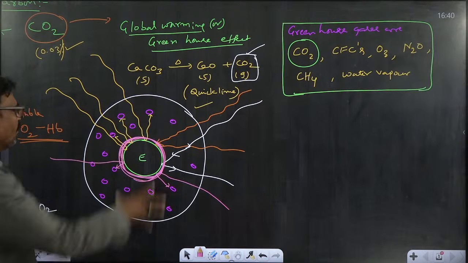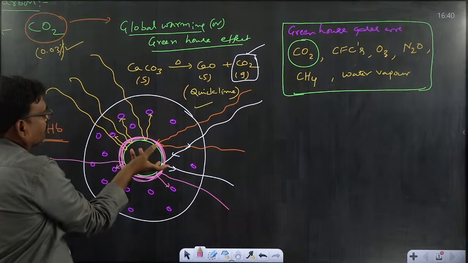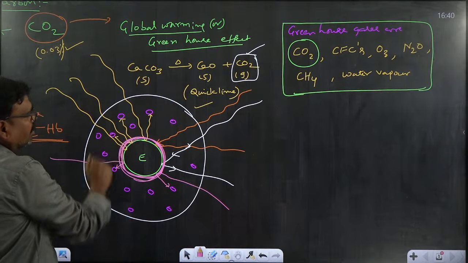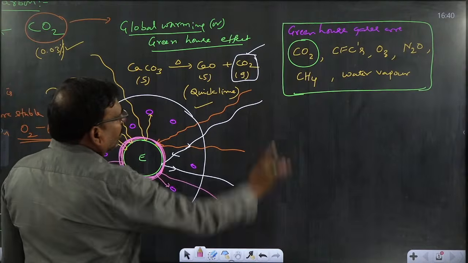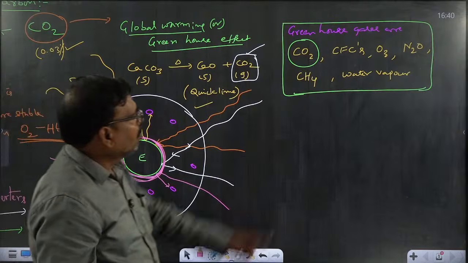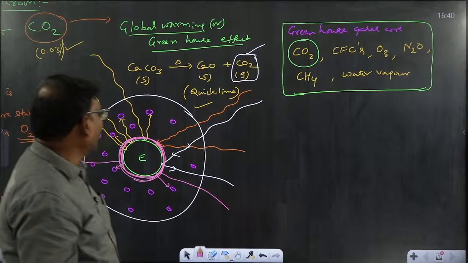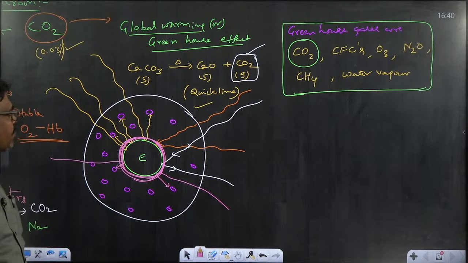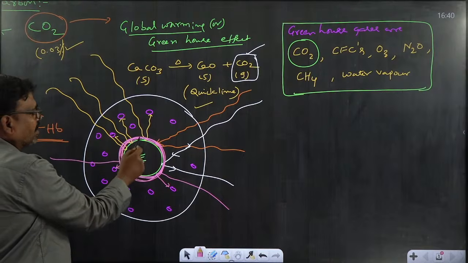So first of all, what is meant by global warming or greenhouse effect? Due to the presence of some gases, carbon dioxide being the major greenhouse gas, along with chlorofluorocarbons, ozone, nitrous oxide, methane and water vapor, the back radiation is avoided.